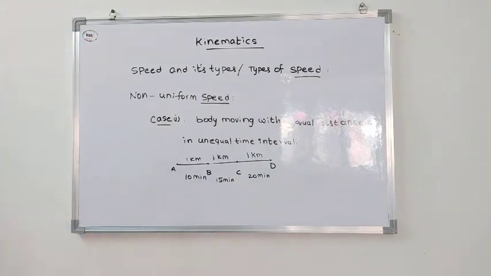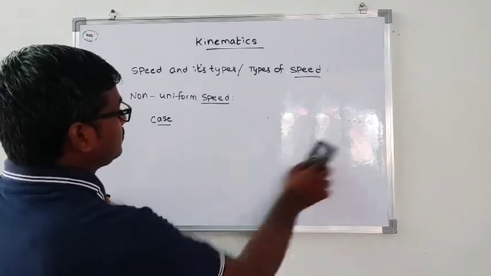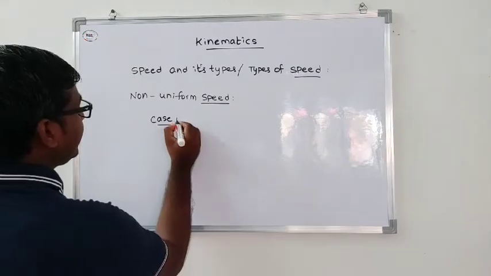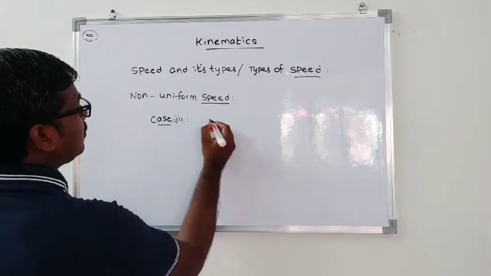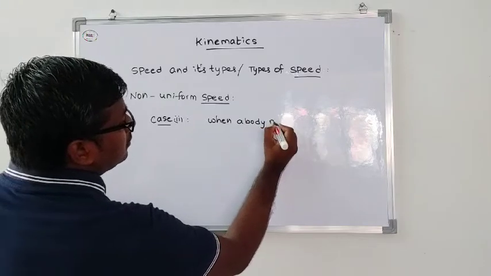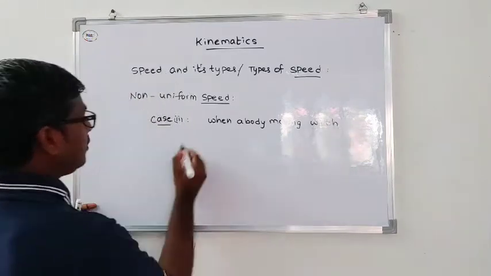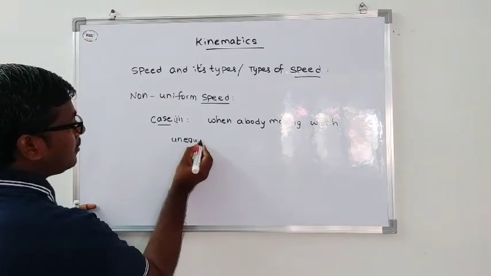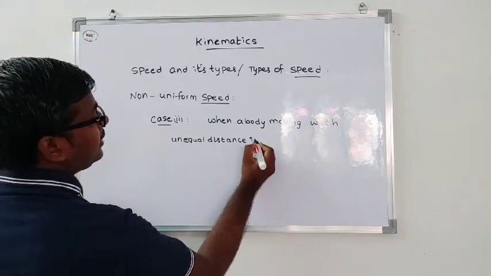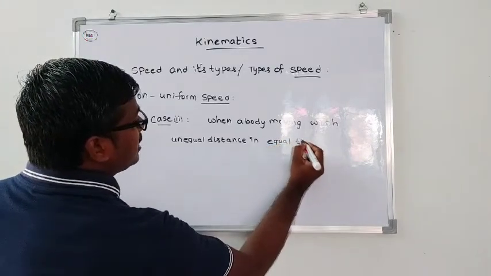The next, second case, is when a body moves with unequal distance in equal time interval.